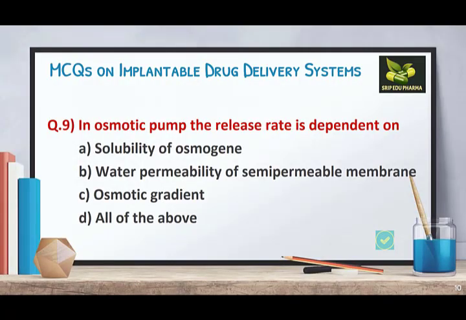Question number 9. In osmotic pump, the release rate is dependent on: A. Solubility of osmogen, B. Water permeability of semi-permeable membrane, C. Osmotic gradient, and D. All of the above. Here the answer is all of the above because all these factors affect the osmotic pump, and along with it there is one more factor, that is surface area.